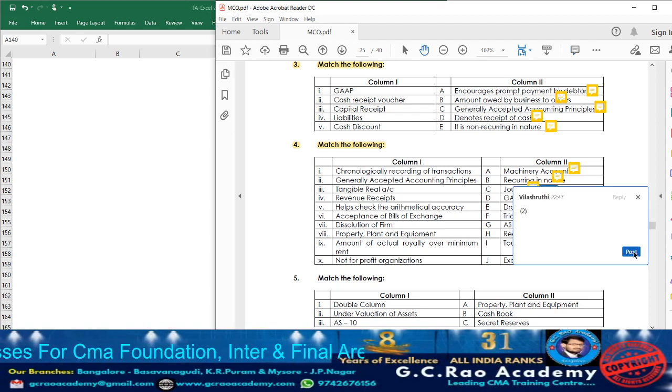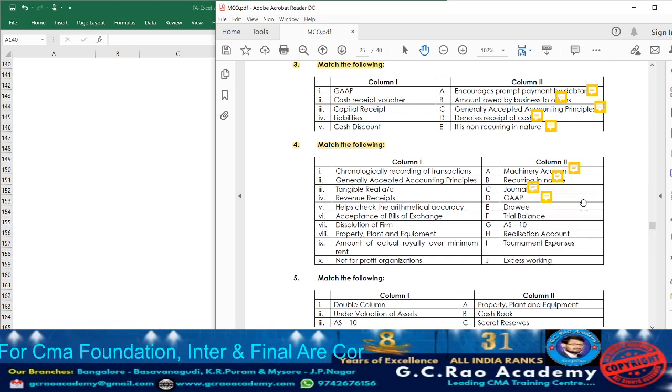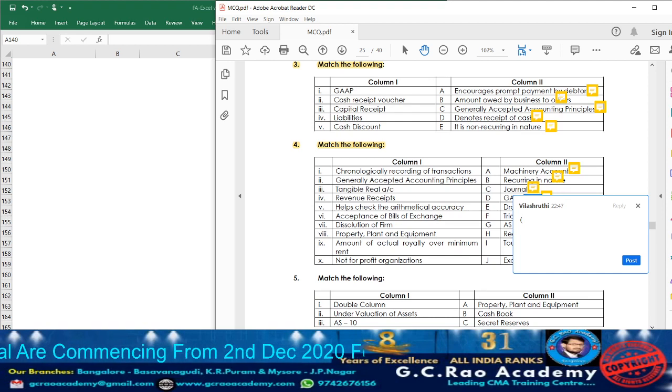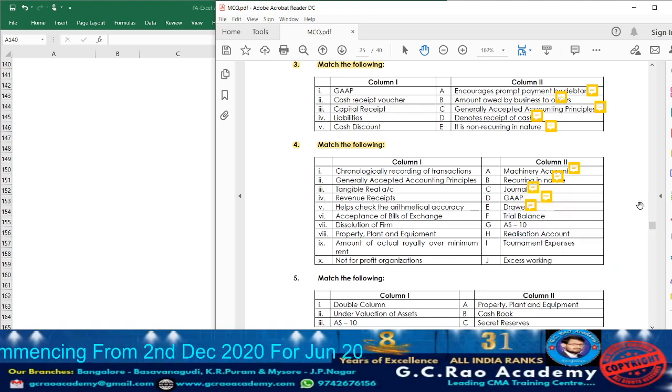It is the answer for point 2. Next, what they are given? Drawee. Who is a drawee? Who is going to provide acceptance for the bill? We have which point? Point number 6. So against drawee, write down point number 6.